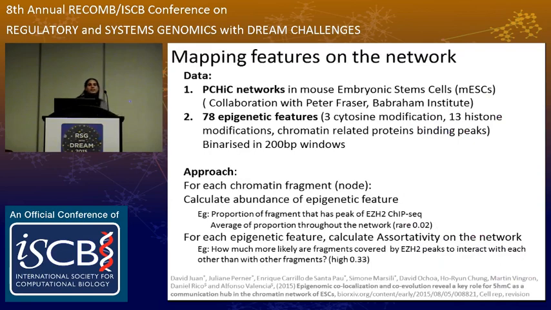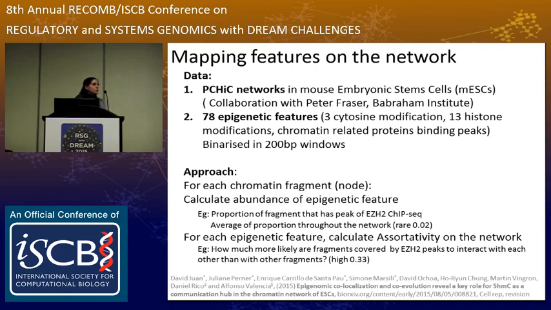So how did we actually project chromatin features onto this network? Well, basically, we worked on a set of 78 epigenetic features that include 3 cytosine modifications, 13 histone modifications, and then binding peaks of many different chromatin-related proteins that were basically binarized into 200 base pair windows.